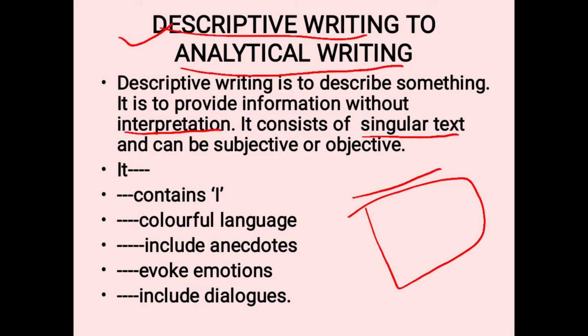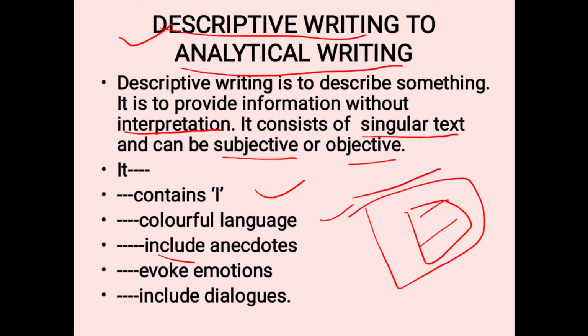But in descriptive writing, like in articles, such two things were not there. Earlier you had to write only one singular text, that is replaced now. Descriptive writing can be subjective or objective. As you know, it can contain I. Language can be beautiful, which means you explain things in beautiful language according to your experience and knowledge.